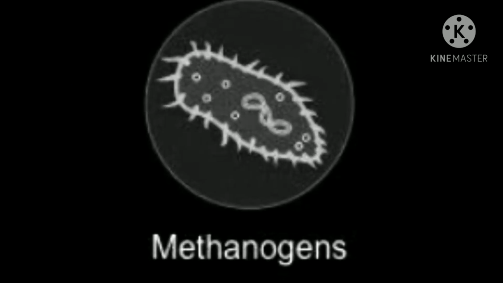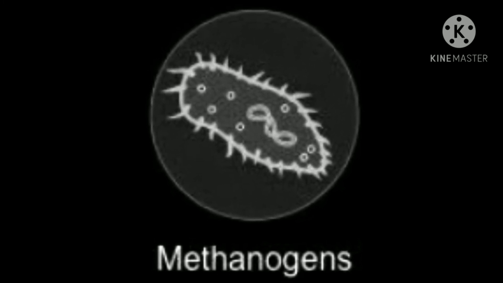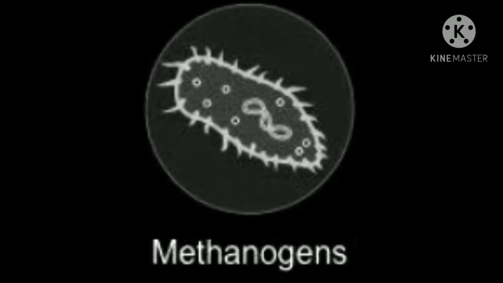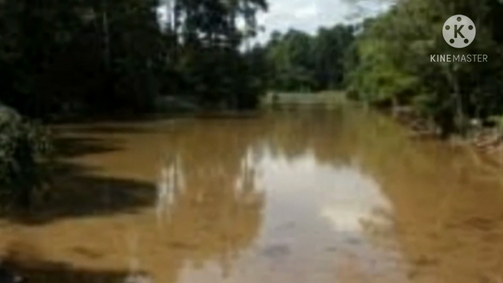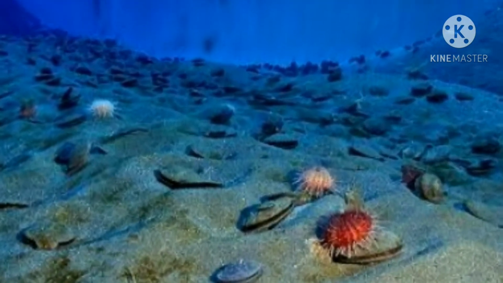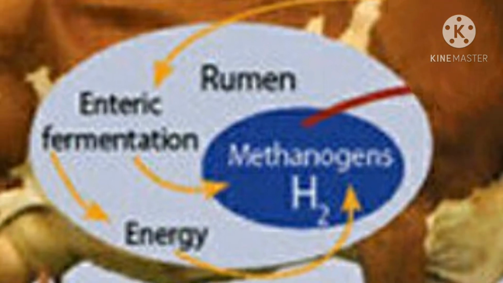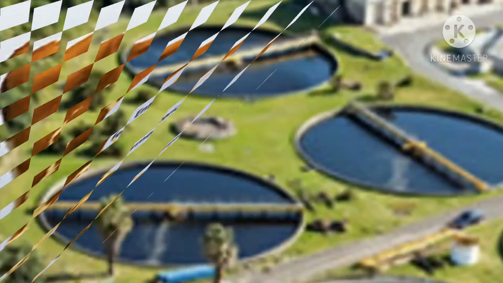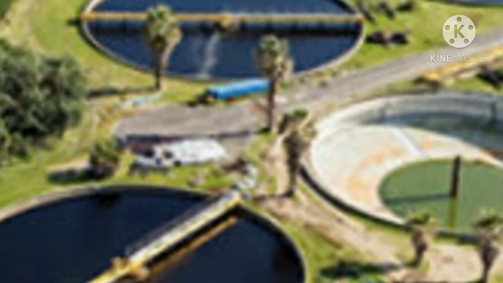Methanogens occur in various anaerobic habitats rich in organic matter. Such habitats include marshes, swamps, pond and lake mud, marine sediments, the intestinal tract of humans and animals, the rumen of cattle, and anaerobic sludge digesters in sewage treatment plants.